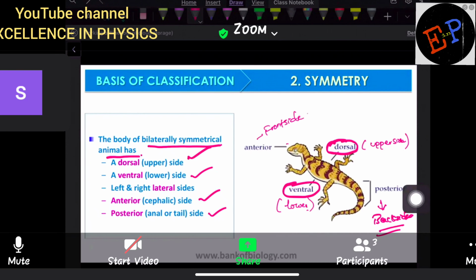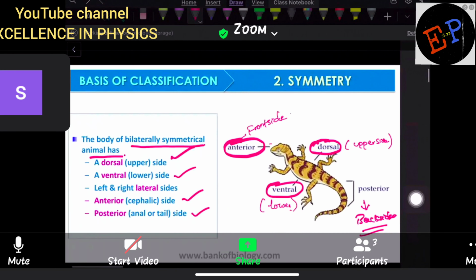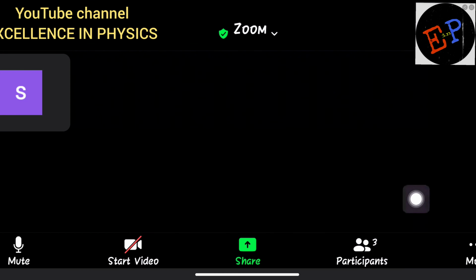And what is meant by anterior side? The front side. The front side or head part, you can call the anterior side of this animal. Clear? And which is called the posterior side? The tail part. For us, which is the posterior side? Legs. We have legs, that becomes our posterior side. Are you able to understand?